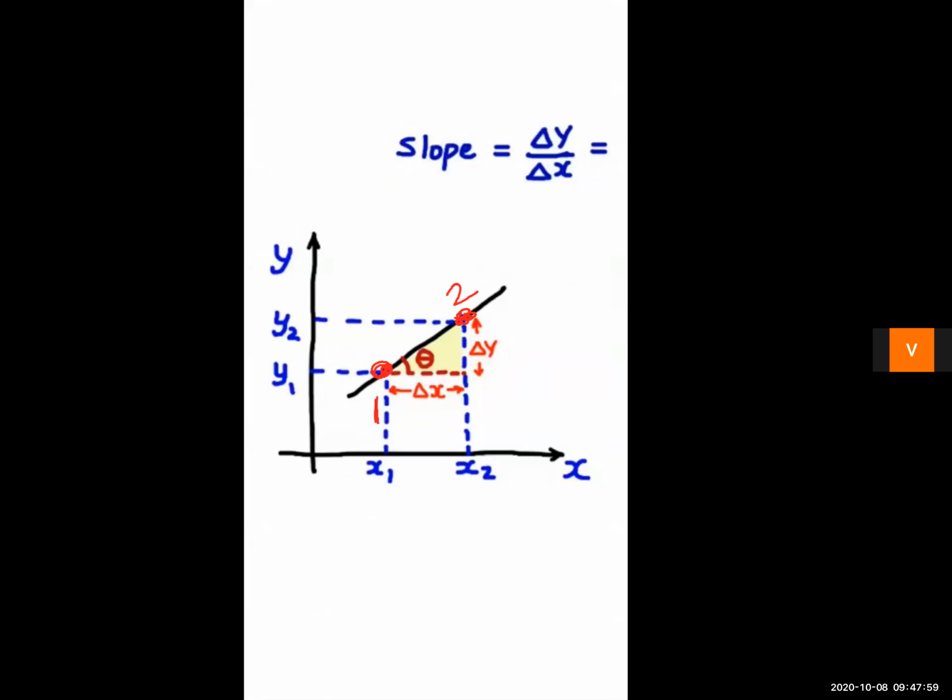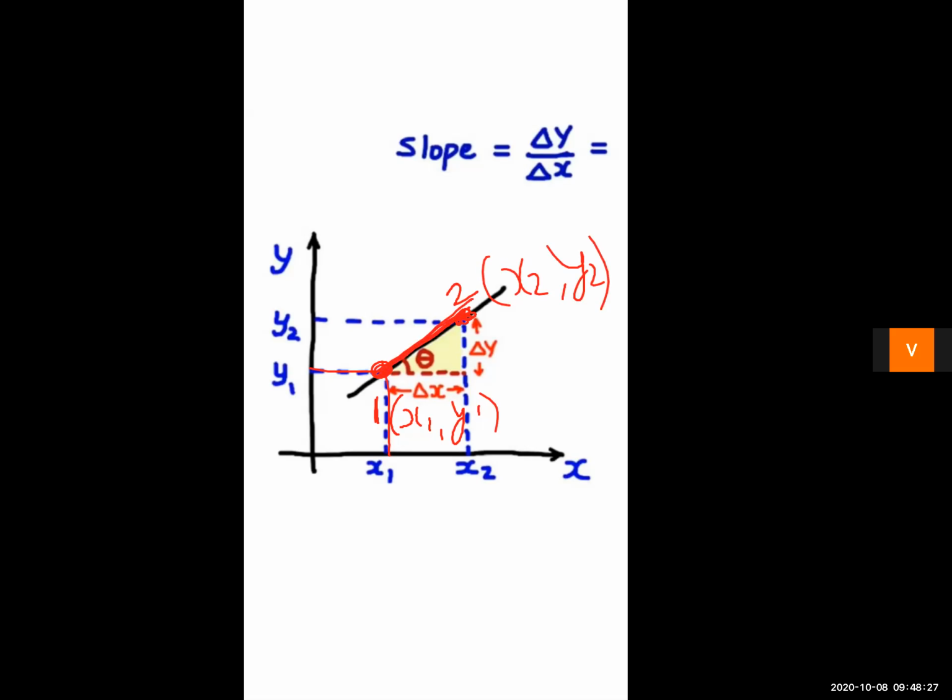So children, the coordinates of point 1 are what? X1, Y1. है ना बेटा? X1 and Y1. Similarly, the coordinates of point 2 are what? X2, Y2. Right? Now, when you are moving from point 1 to 2, its y coordinate is changing.